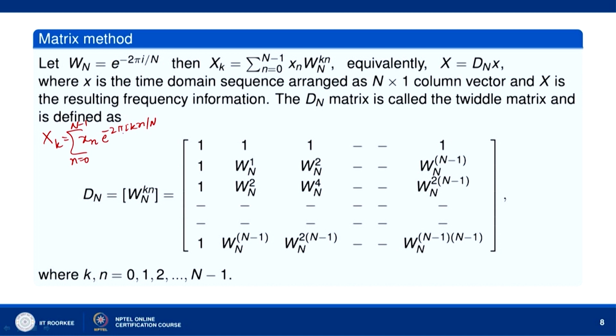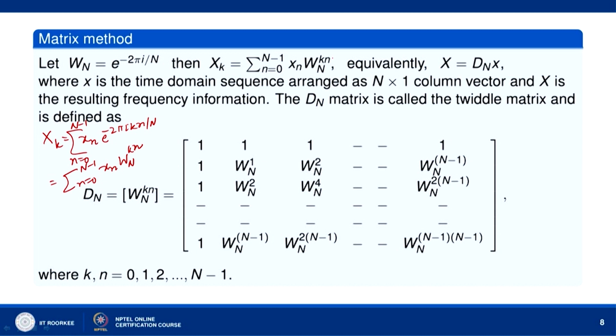So, e raised to the power minus 2π by N we denote by W_N. So, this is sigma n equal to 0 to N minus 1 x[n] W_N^(kn).